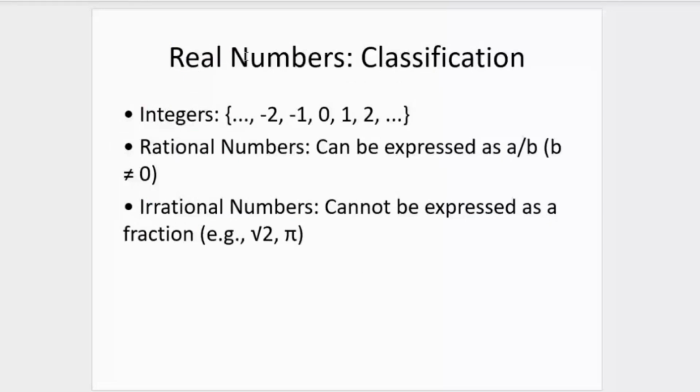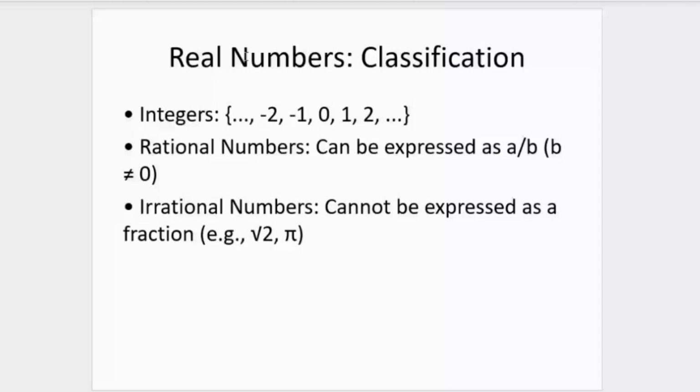So of course, like I said, it's the umbrella. Under real numbers, we have integers, the rational numbers and the irrational numbers. Of course, if you remember, I said a few minutes back, the integers are every single whole number on the number line: negative, zero, and positive. Key point, whole number, negative, positive, and zero. Then the rational numbers are numbers that can be expressed as a fraction, a over b, where b is not equal to zero. Because that's the condition, because we know that anything over zero is undefined, it's infinity.